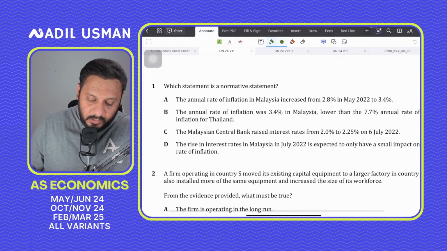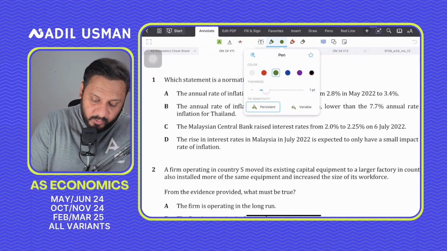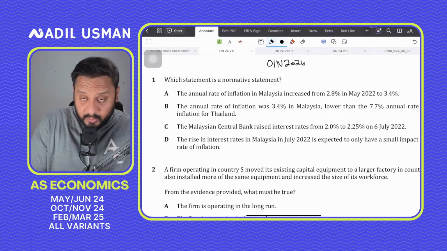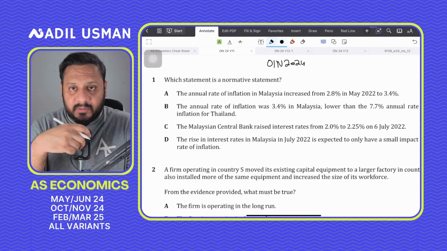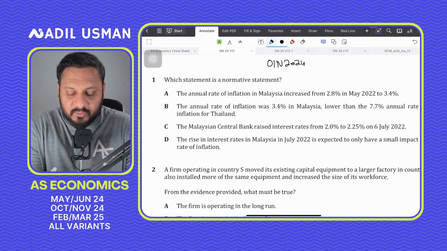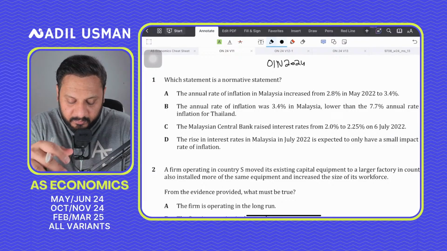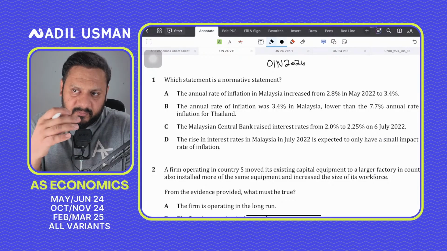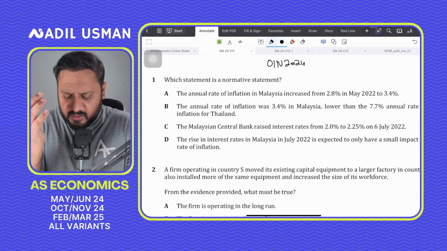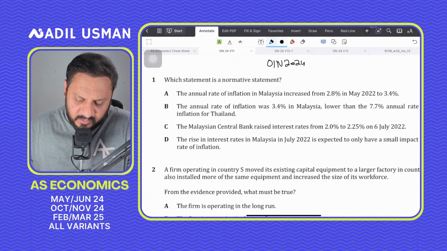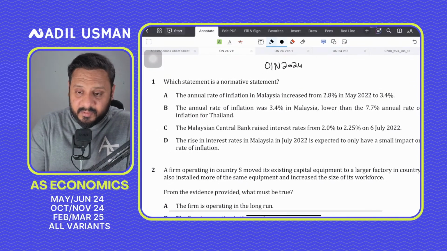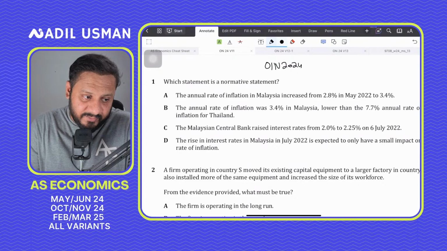Now, October, November 24 was a good paper, and it has some technical MCQs as well, especially variant 2, which has some tricky MCQs. Apart from that, I will be telling you guys in this stream how to approach the paper. I will try to make sure that I finish these three papers, and if after some break, maybe late night, we have that energy, we'll see if we can do the 2023 paper or not. But we have to finish these three variants of November 2024.